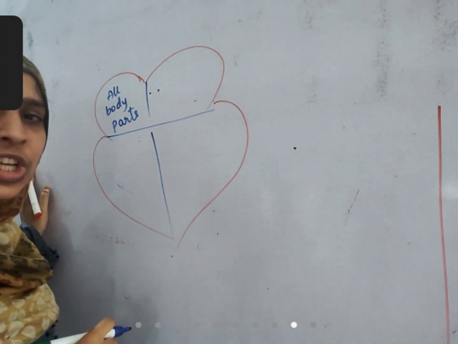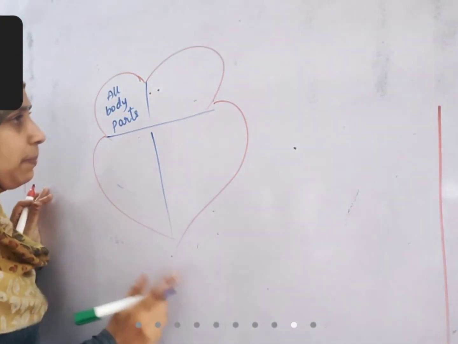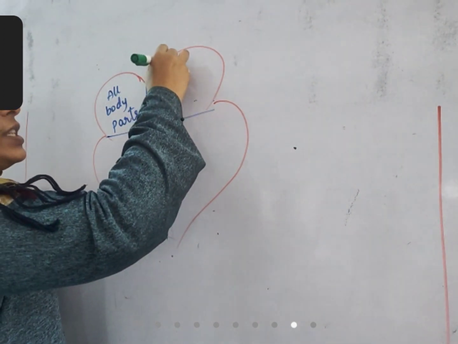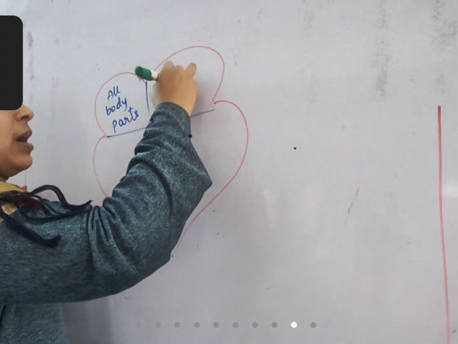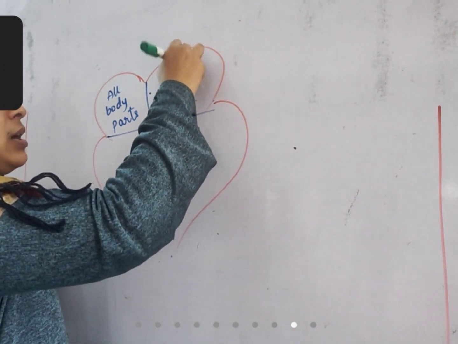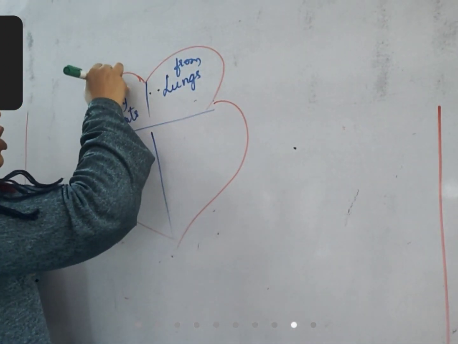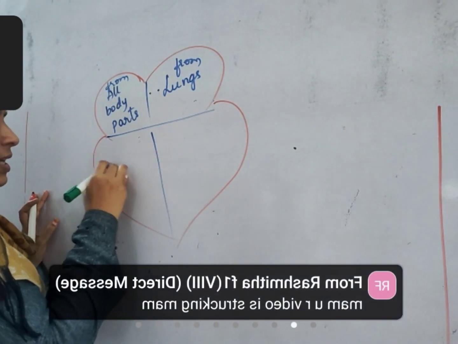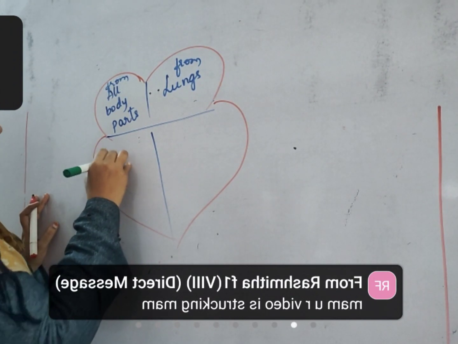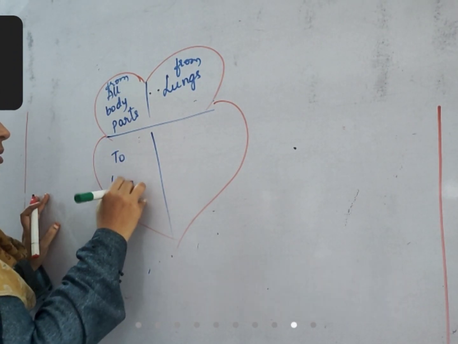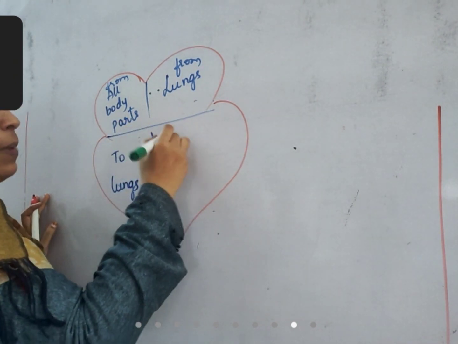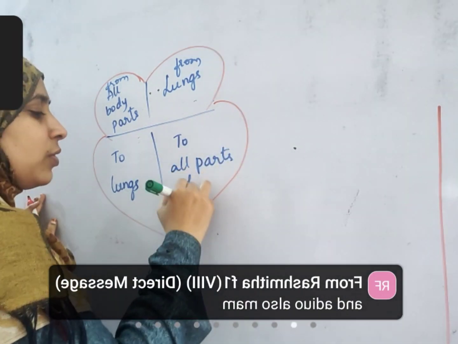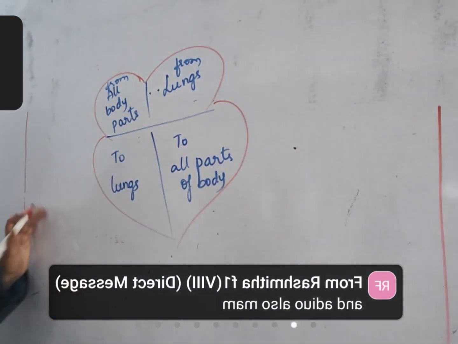Right auricle is a receiving chamber. It receives blood from all body parts. And left auricle is also a receiving chamber. It receives blood from lungs. In case of ventricles, right ventricle pumps blood to lungs. Left ventricle pumps blood to all parts of body.